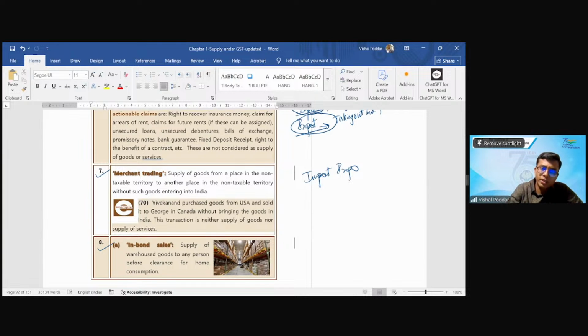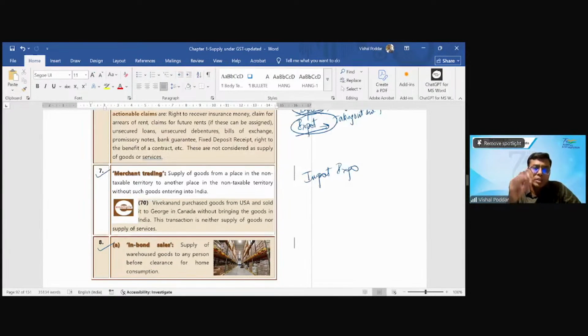And when physically there is no import export, at least on documents, in your books of accounts, you are showing that you have purchased from Nepal, which is a foreign country, and sold to the US, which is again a foreign country. So at least on paper it appears like import export, but practically it is not, legally it is not, because it is not fitting in the definition. Since it is not fitting in the definition, there was a big confusion whether there will be GST or not.